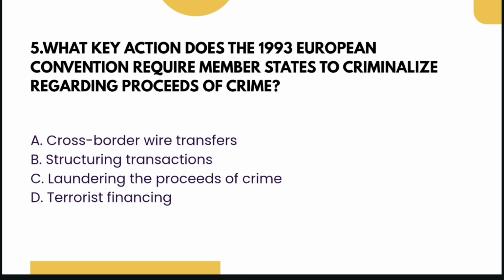Fifth question is, what key action does the 1993 European Convention require member states to criminalize regarding proceeds of crime? The options are cross-border wire transfer, structuring transactions, laundering the proceeds of crime, or terrorist financing. And the answer is the laundering of the proceeds of crime.